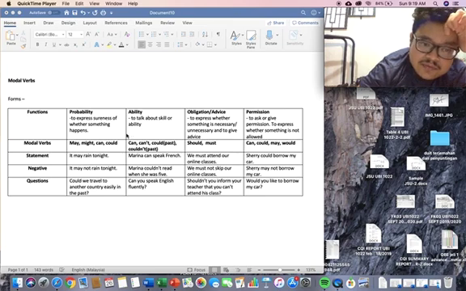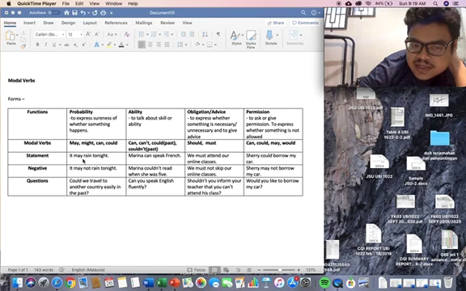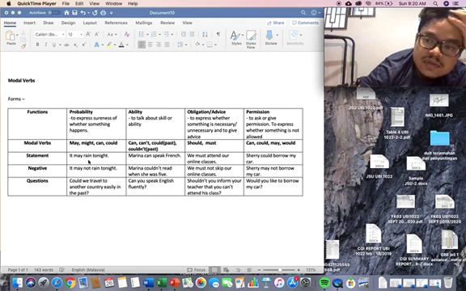So let's look at the first one, probability. Probability means that you want to express sureness of whether something happens. Sureness or unsureness, right? So let's look at the first sentence that I gave. It may rain tonight. So it expresses probability. The event of raining there, so rain is the main verb. It's whether it will happen or not, but we are not sure of it. So that's why it is probability.